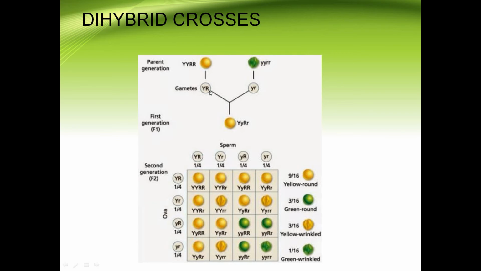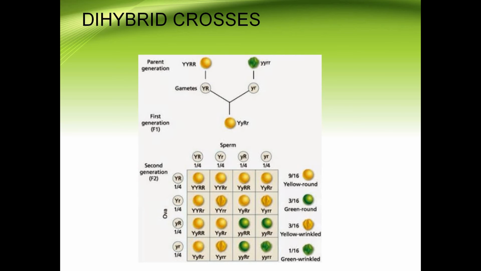these are the gametes, capital Y, capital R, small y, small r, produced by the cross between the parental generation, the pea plant with yellow and round seeds and the other pea plant with green and wrinkled seeds.